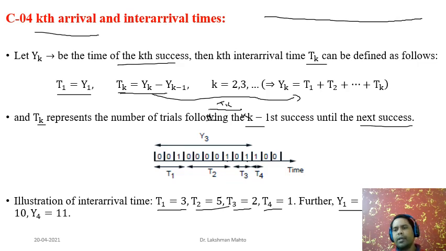In the 8th trial we get the second success. Then after 8, in order to get the third, we have to perform 2 more, so in the 10th trial we get the third success. Likewise, in 11 trials we get the 4th success. So the Yi's are talking about kth arrival time, and the Ti's are talking about inter-arrival time.